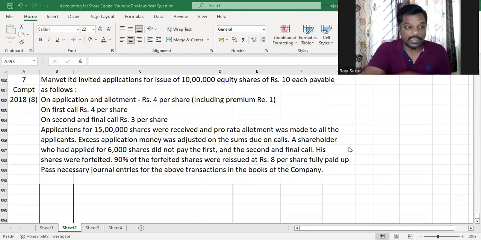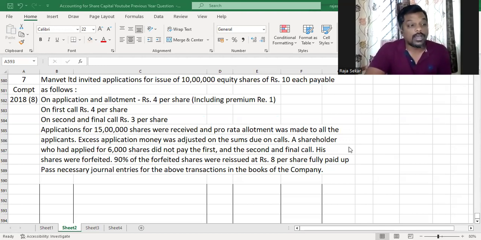Question: Manvet Limited invited applications for 10 lakh equity shares of rupees 10 each, payable as follows: on application and allotment rupees 4 per share, which includes the premium portion also. On first call rupees 4 per share, and on second and final call rupees 3 per share. Applications for 15 lakh shares were received and pro rata allotment was made to all the applicants. There's no rejection. All the applicants have got pro rata allotment. Excess application was to be adjusted against the sums due on calls. So we've got to use excess application money for the amount due on calls.